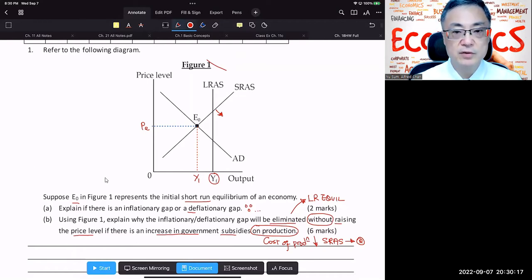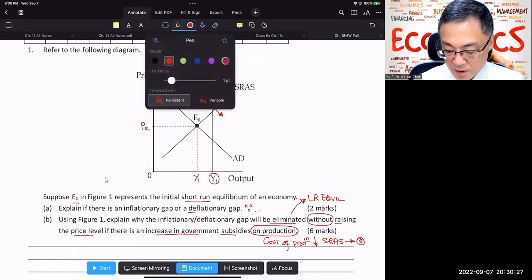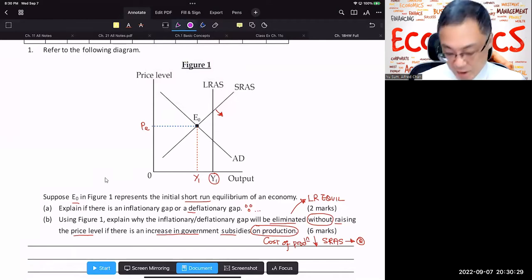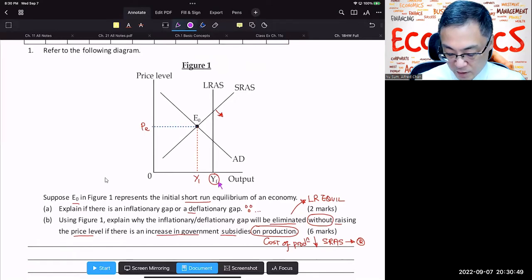First question refers to the following diagram. We have this diagram with the normal AS-AD model. You can see YF is right here. That means the economy is not at its long-run equilibrium. We have a deflationary gap. Y1 is smaller than YF. Suppose E1 in the figure represents the short run. Explain whether there is an inflationary gap or deflationary gap. It is a deflationary gap because simply Y1 here is smaller than YF.